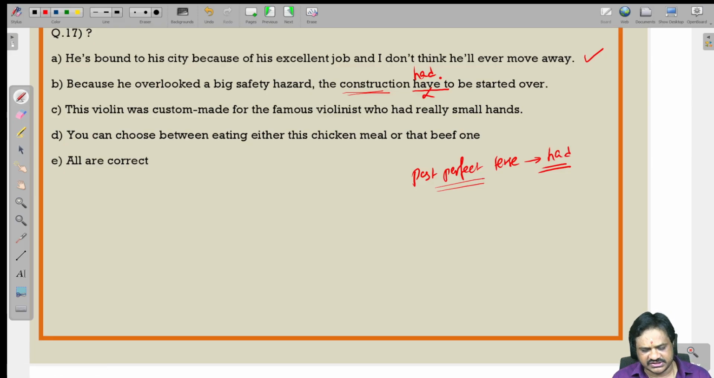The violin was custom made for the famous violinist who had really small hands. So this is also no error. You can choose between eating either this chicken meal or that beef one. So here either-or is correct usage only. So this is also correct. We have the error in the second part. So have should not be used; you should use had. Next question.